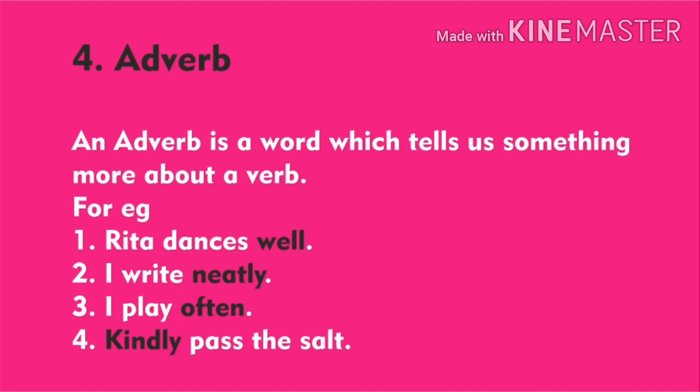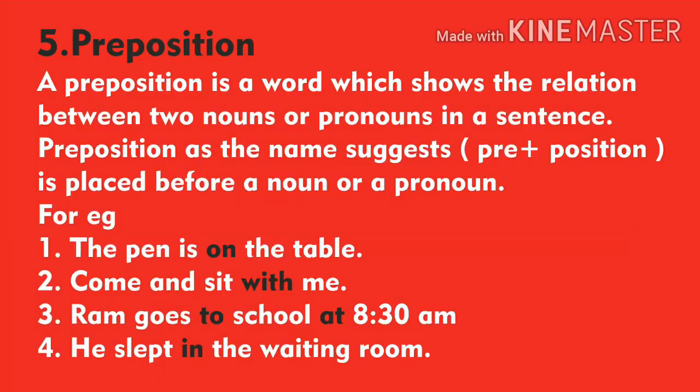Third sentence, I play often. How do I play? I play often. So often is the adverb. Number 4, kindly pass the salt. How do I pass the salt? Kindly. So kindly is the adverb.